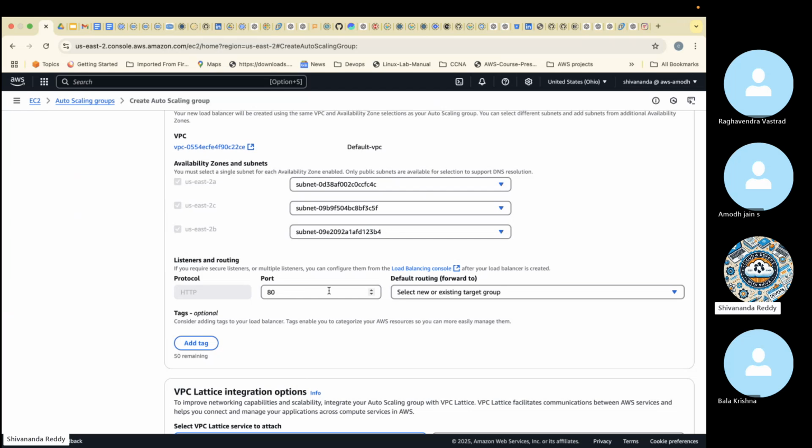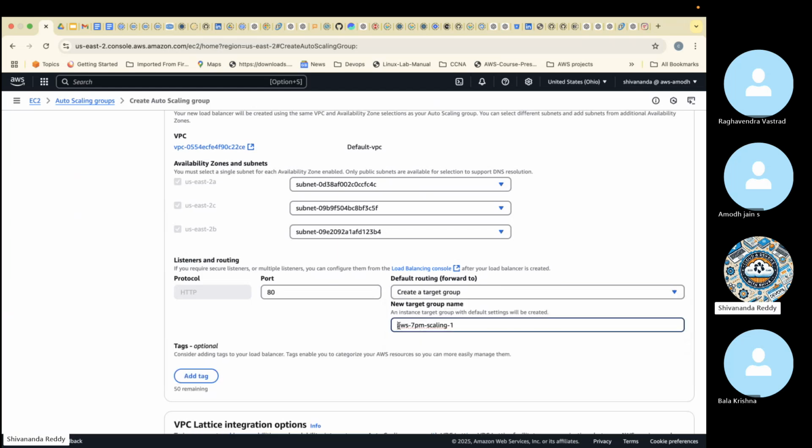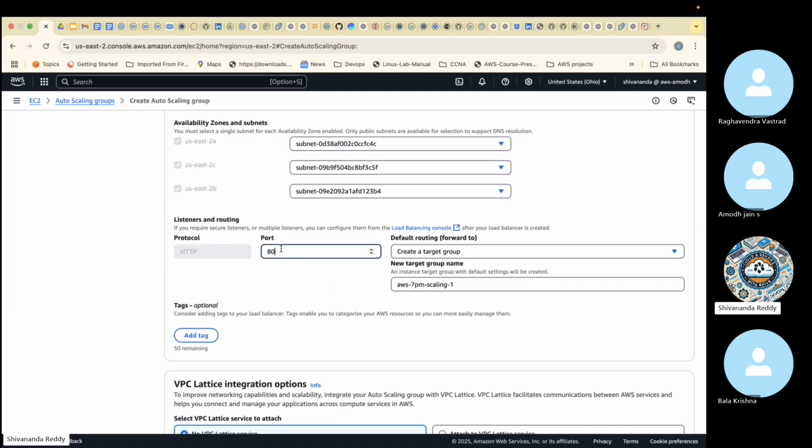Listeners and routing: add port number, default routing, forward to a new or existing target group. Here we need to create a new target group. When I click on create a target group, this is the target group name it took automatically. Port number 80 is nothing but our website works with HTTP only. Port number 80 points to HTTP. Port number 443 points to HTTPS, but HTTPS requires secure certificates, which we need to purchase from GoDaddy. Right now we don't have that, that's the reason I'm going with 80. But make sure companies will prefer 80 and also 443, HTTP and HTTPS both.